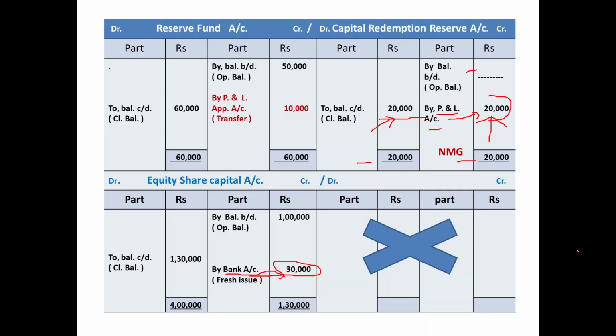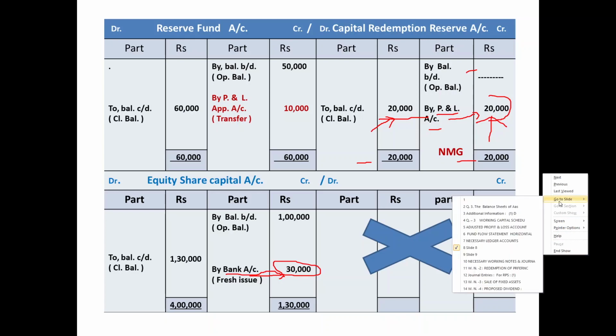While this one is a non-cash item, and that is why we will add it back in the current year's profit by showing it on the plus side, on the left hand side of the adjusted profit and loss account. So total 3 items of this RPS process will affect the fund flow statement process, 2 in the FFS and 1 in the adjusted profit and loss account.